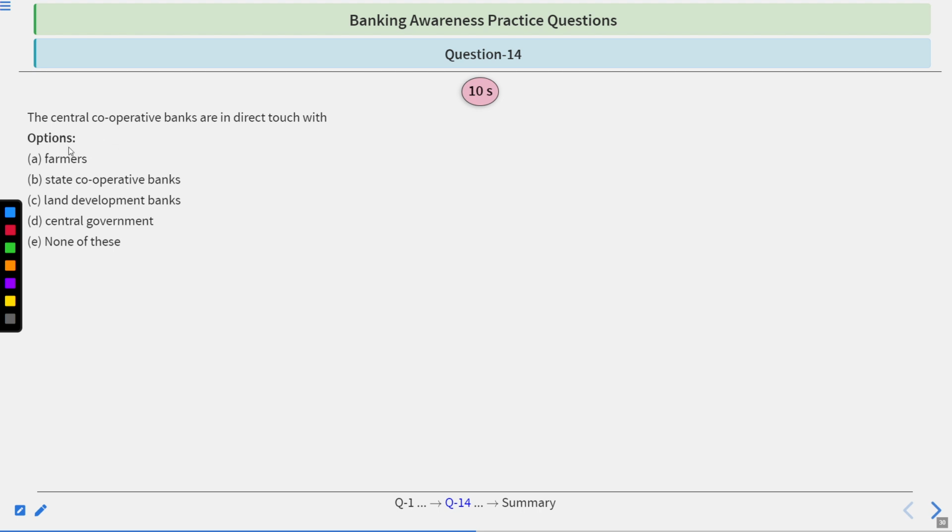Question number 14. The central cooperative banks are in direct touch with: farmers, state cooperative banks, land development banks, central government, none of these. To answer this, you will have 10 seconds. Time starts now.